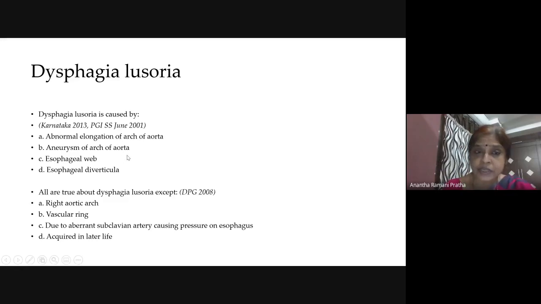Yes, this can be a dysphagia, but we won't call it a lusoria. Dysphagia lusoria means aberrant, abnormal vessel. So aneurysm is a degenerative condition of the aorta, so this cannot be. Esophageal web, no. Esophageal diverticula, no. So all these conditions may be associated with dysphagia, but the terminology of dysphagia lusoria means aberrant or abnormal artery from arch of aorta. So A should be the answer. Do you agree with me, students?